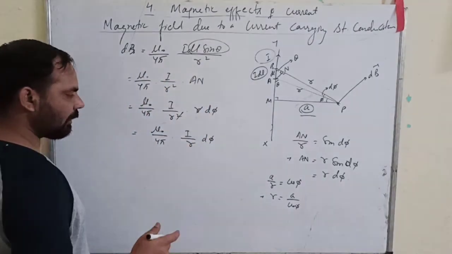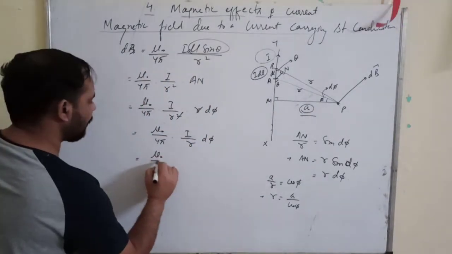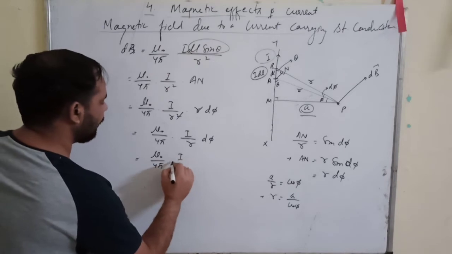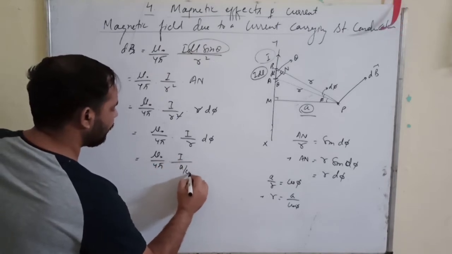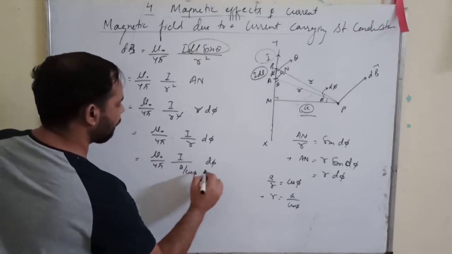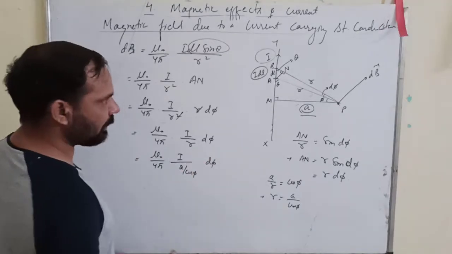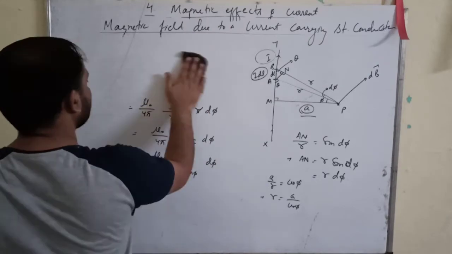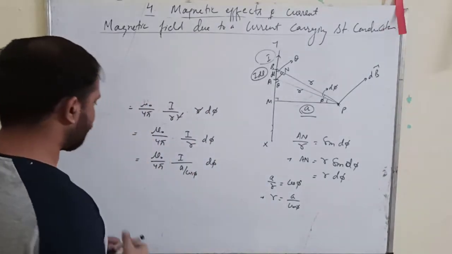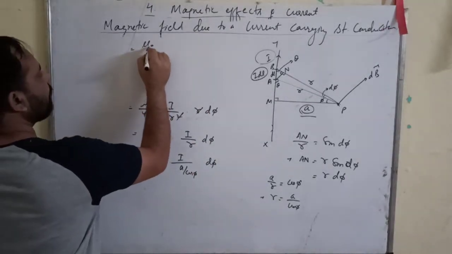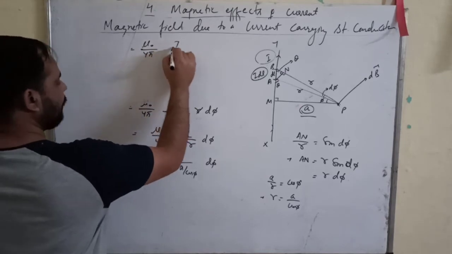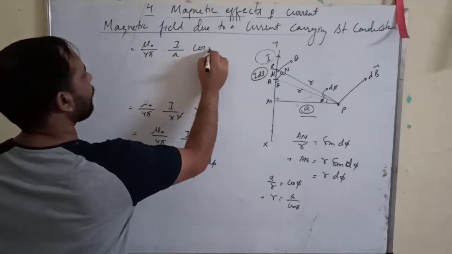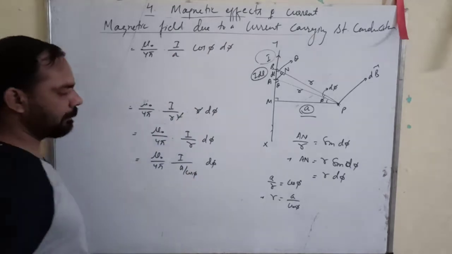For this R, I will write mu naught upon 4 pi I upon A upon cos phi d phi. Now this cos phi will reach the numerator. So finally I get mu naught upon 4 pi I upon A cos phi d phi.